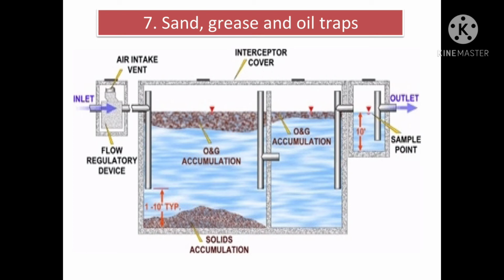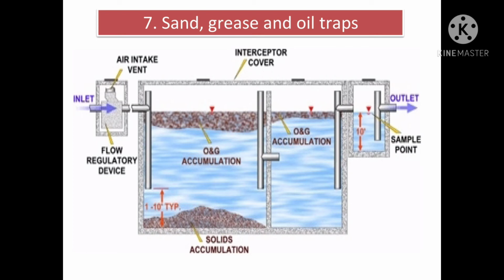The principle on which oil and grease traps work is simple. The grease and oil, being lighter in weight, float on the top surface of the sewage. Hence, if an outlet draws the sewage from a lower level, grease and oil will get excluded. Based on this principle, the grease and oil chamber is designed in such a way that the outlet is located near the bottom of the chamber and the inlet is kept near the top of the chamber, as shown in the figure.